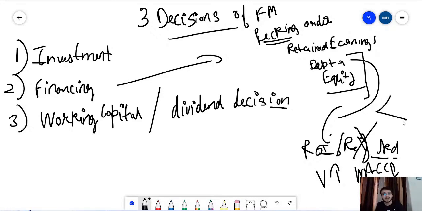The valuation is coming down and the weighted average cost of capital is coming up. Why? Because the firm has become more risky. And when the firm becomes more risky, the discounting rate or the WACC for the company will be higher. They will demand more return. Because the basic principle of markets, any of the markets, is that the higher the risk, the higher the expected return. So it can be dangerous for both the debt holders and equity holders.